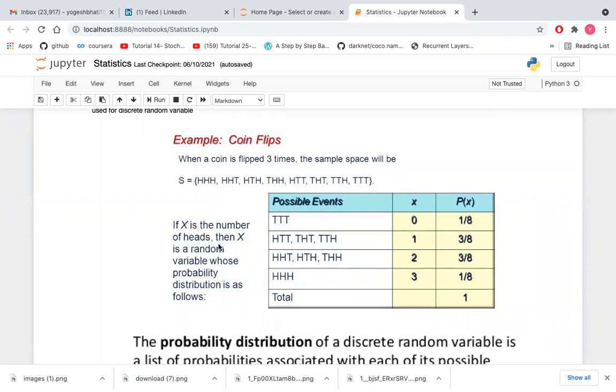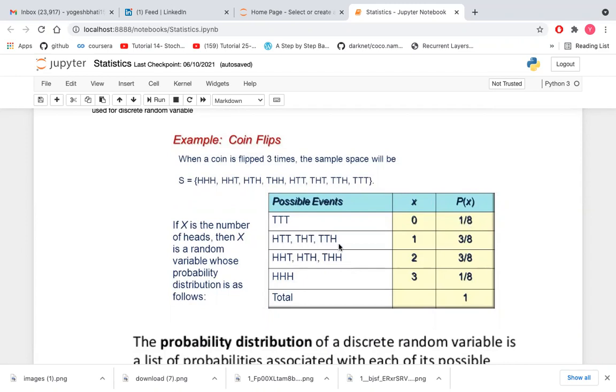If X is the number of heads, then X is a random variable whose probability distribution is as follows. Here we take X as a random variable, which is the number of heads. A possible event is the case of all tails. There the random variable value will be 0, and the probability of getting 0 heads is favorable outcomes 1, and total outcomes are 8. So the probability will be 1 by 8.